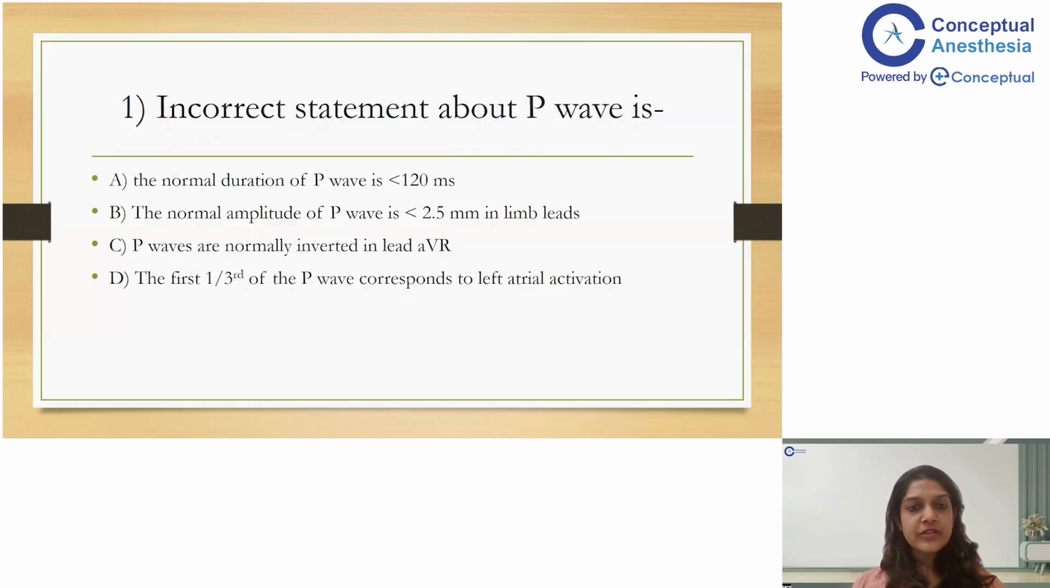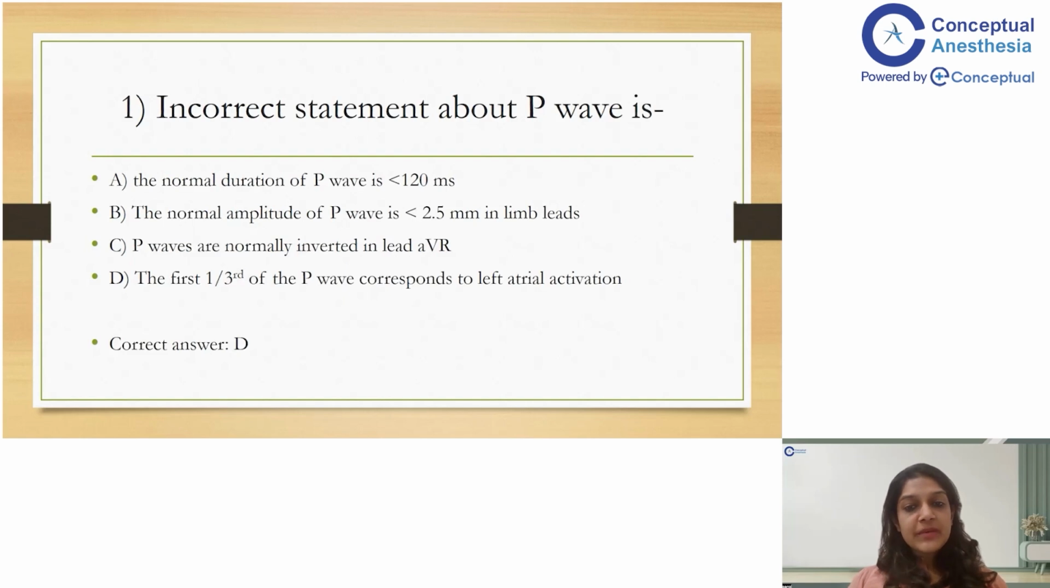So, coming to the first question, the incorrect statement about P wave is: the normal duration of P wave is less than 120 milliseconds; the normal amplitude of P wave is less than 2.5 millimeter in limb leads; P waves are normally inverted in lead AVR; or the first one third of the P wave corresponds to the left atrial activation. So the correct answer here is D, which is the incorrect statement. The normal duration of P wave is less than 120 milliseconds.